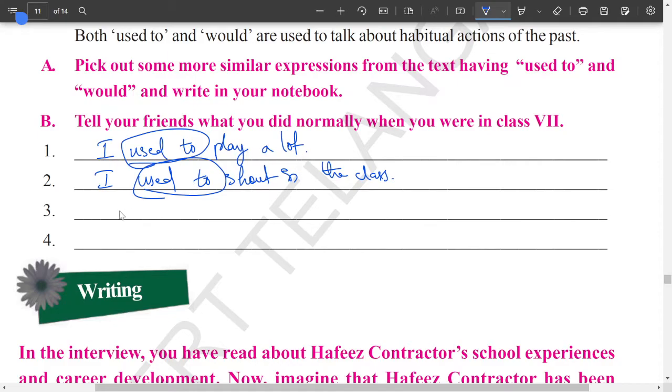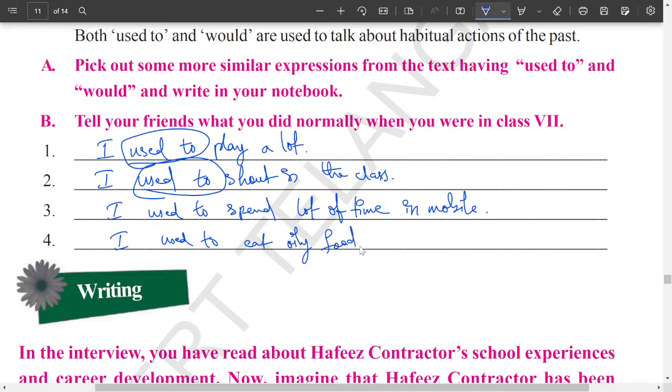Next one, you can also say, I used to spend a lot of time on mobile. That means I used to use the mobile a lot. Next, I used to eat oily food.